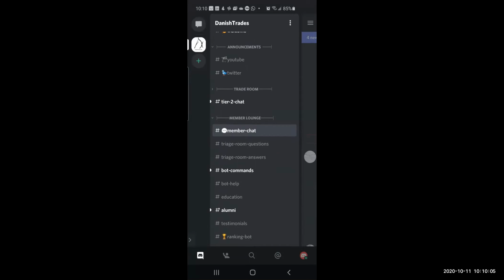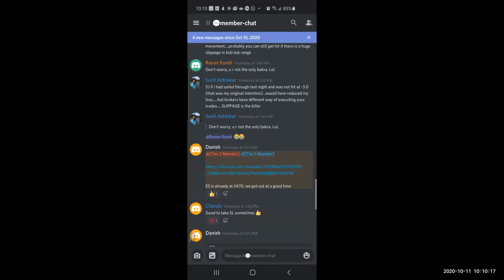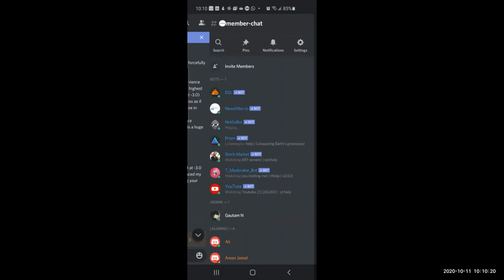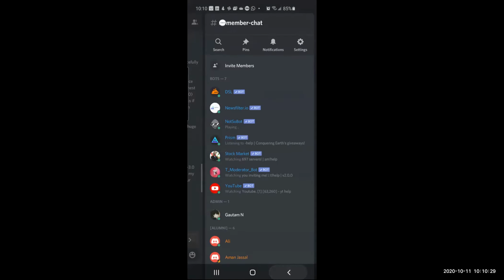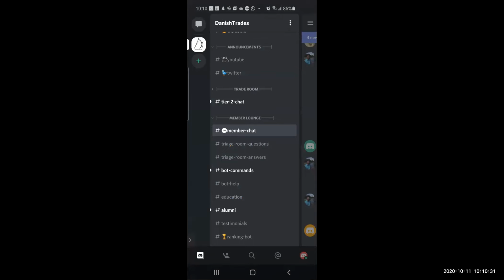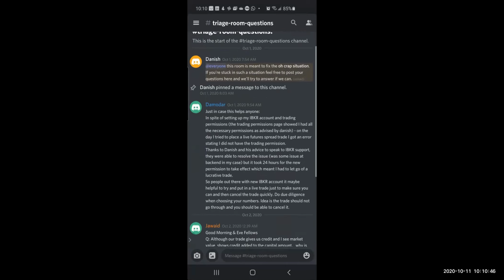Then there comes this member chat room, which is the most similar thing to what we had in WhatsApp, the WhatsApp group. That's the member chat room here. Here is whatever general discussions going on. Again, if there are any pinned messages, you can go to the pins. There are some messages that have been pinned here. You can just refer to them. Similarly, triage room questions. So if you are in a triage situation where you need some serious help in your trade, anyone in this group, you are more than welcome to post your questions in this triage room.